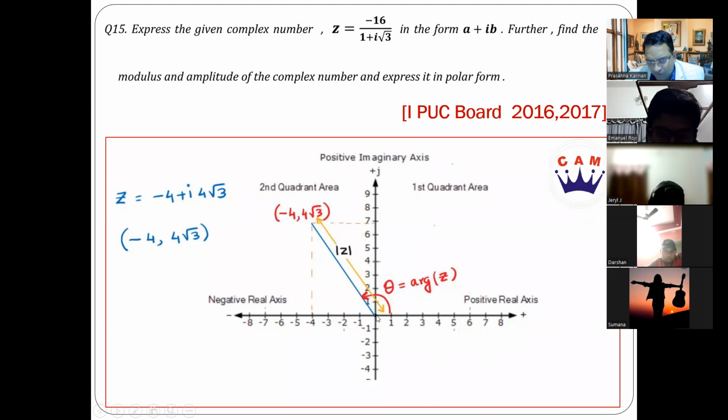The distance from the origin to that point is called the modulus of the complex number, or you can call it r. Clear? So which is nothing but the distance of that point from the origin. That will be nothing but the hypotenuse of the right angle triangle, right? So it will be this square plus this square. So that's what we call modulus. Just to give you an idea, I have shown you this diagram as well.